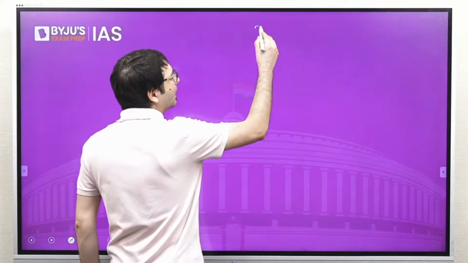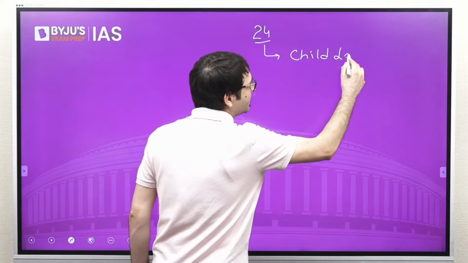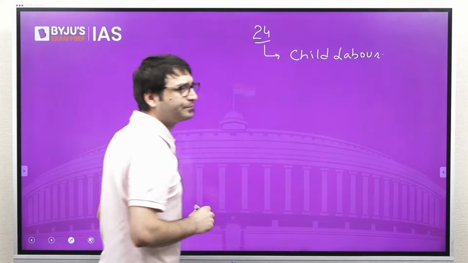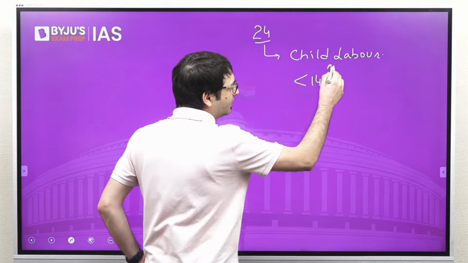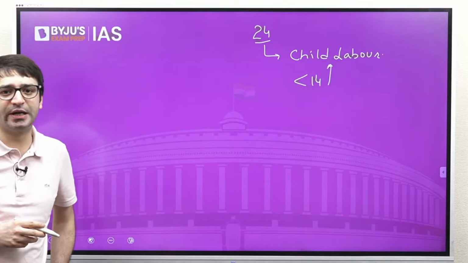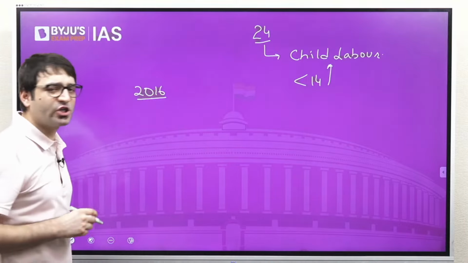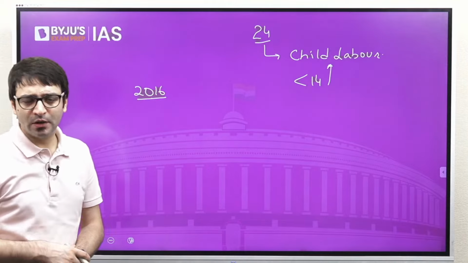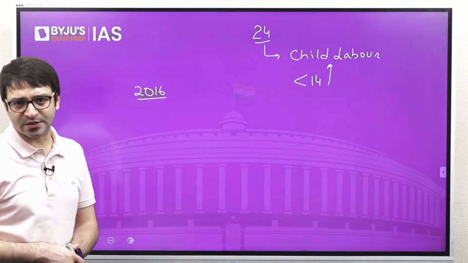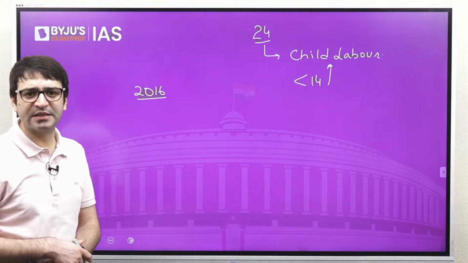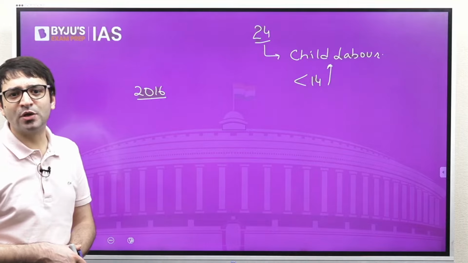According to Article 24 of the Constitution, there is a prohibition on child labor. Children less than the age of 14 are prohibited to be involved in child labor. But till the year 2016, a child less than the age of 14 could not have worked in hazardous industries, but could have worked in non-hazardous industries, for example, as a domestic worker or in a roadside dhaba. In 2016, the child labor law was amended.